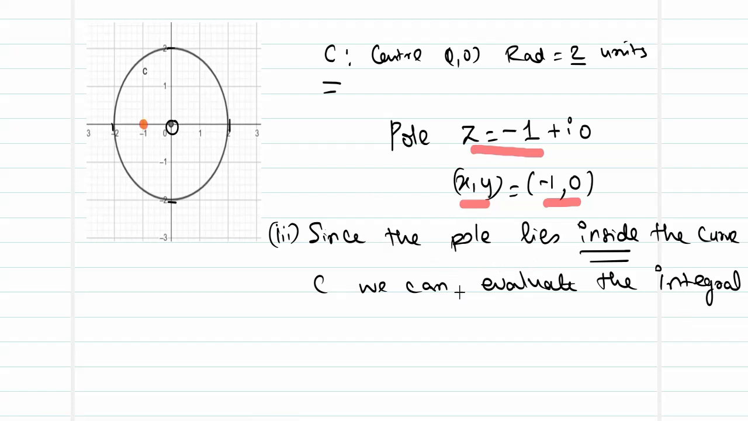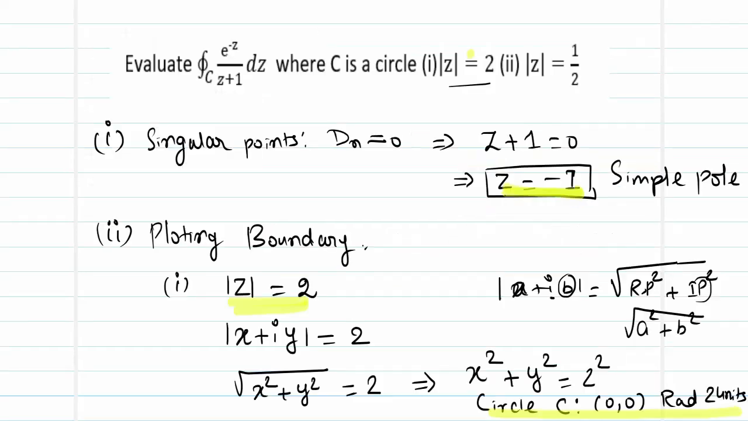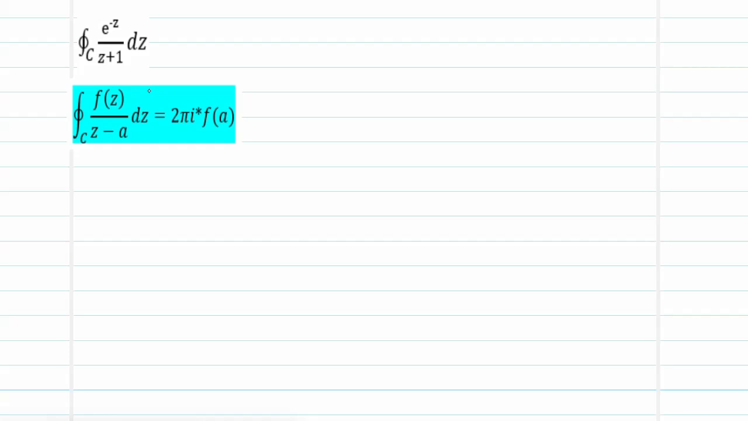So now I am ready for the computation of the integral over c of e power minus z by z plus 1 into dz. So how to evaluate this integral? Now compare it with the Cauchy formula which we have learnt. What does the Cauchy formula say? Integral over c of f of z by z minus a dz is 2 pi I times f of a. Now the question given to us is to evaluate this integral over c of e power minus z by z plus 1 into dz.